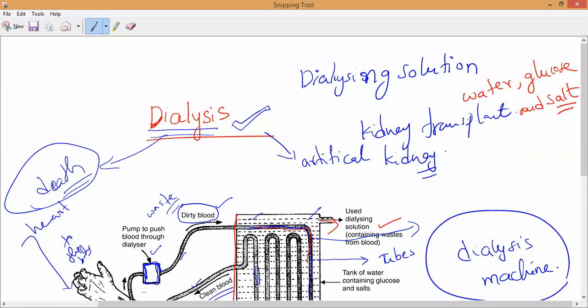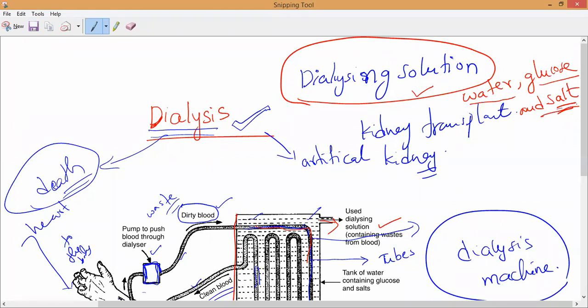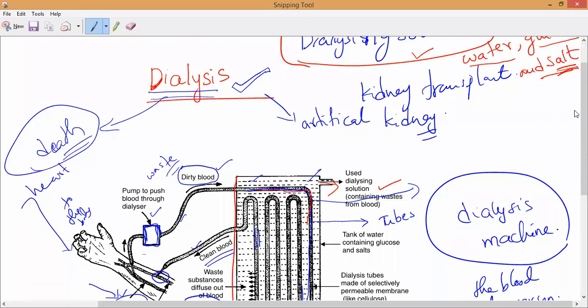Is it more concentration or less concentration? All of you try to understand very carefully. They will prepare this dialyzing solution in the same concentration as the patient's blood. What amount of water is present, what amount of glucose is present, what percentage of salt is present, the same concentration they will prepare in the dialyzing solution also.